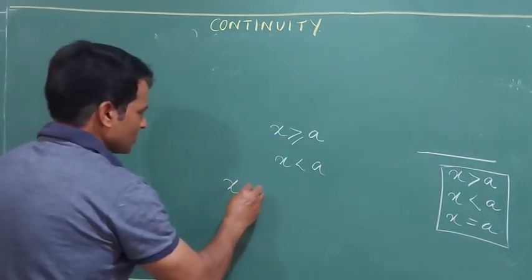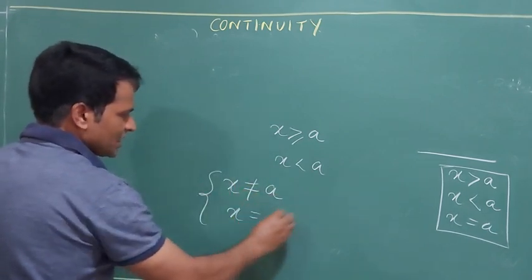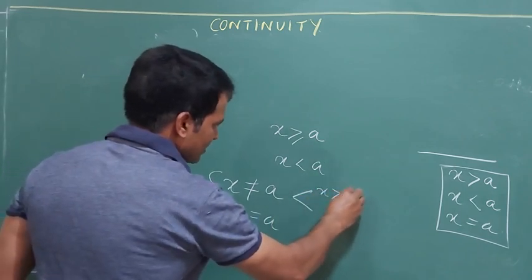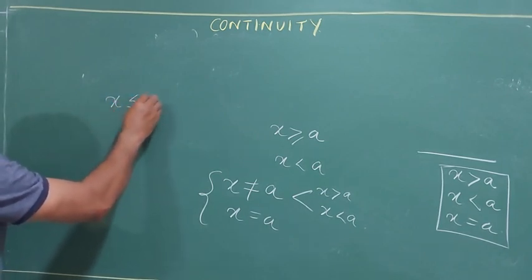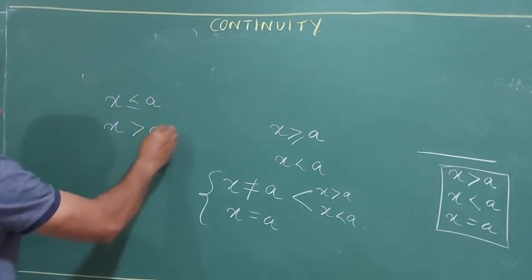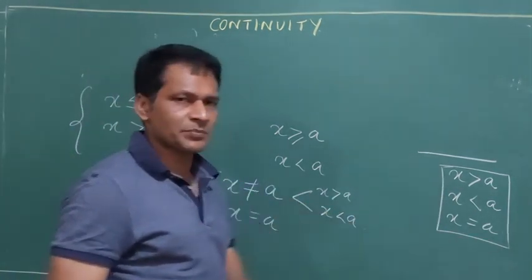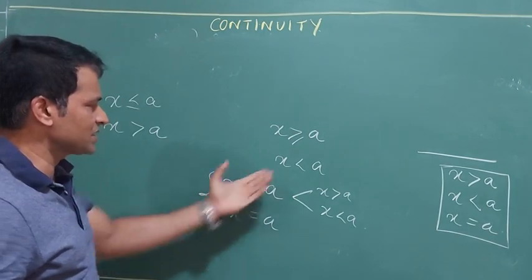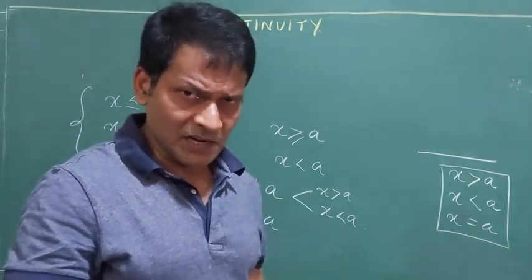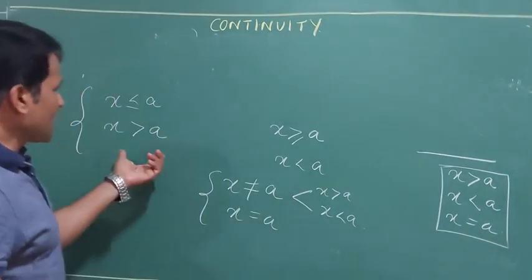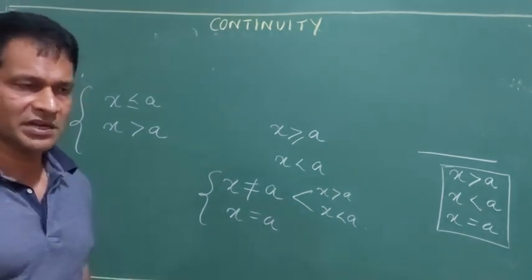Some questions you find out, x is not equal to a, x is equal to a. Whenever the case not equal to will be there, please consider two conditions, greater than, less than. And some questions will have x is less than or equal to a, x is greater than a. That is also three conditions. And some questions will have all the conditions separate. So in the question you need to search for a point instead of a. It can be 2, 3, pi by 2, pi by 4, pi by 6, any value. Alright? So every time you need to find the point whose three conditions must exist. That point only I am going to check the continuity.